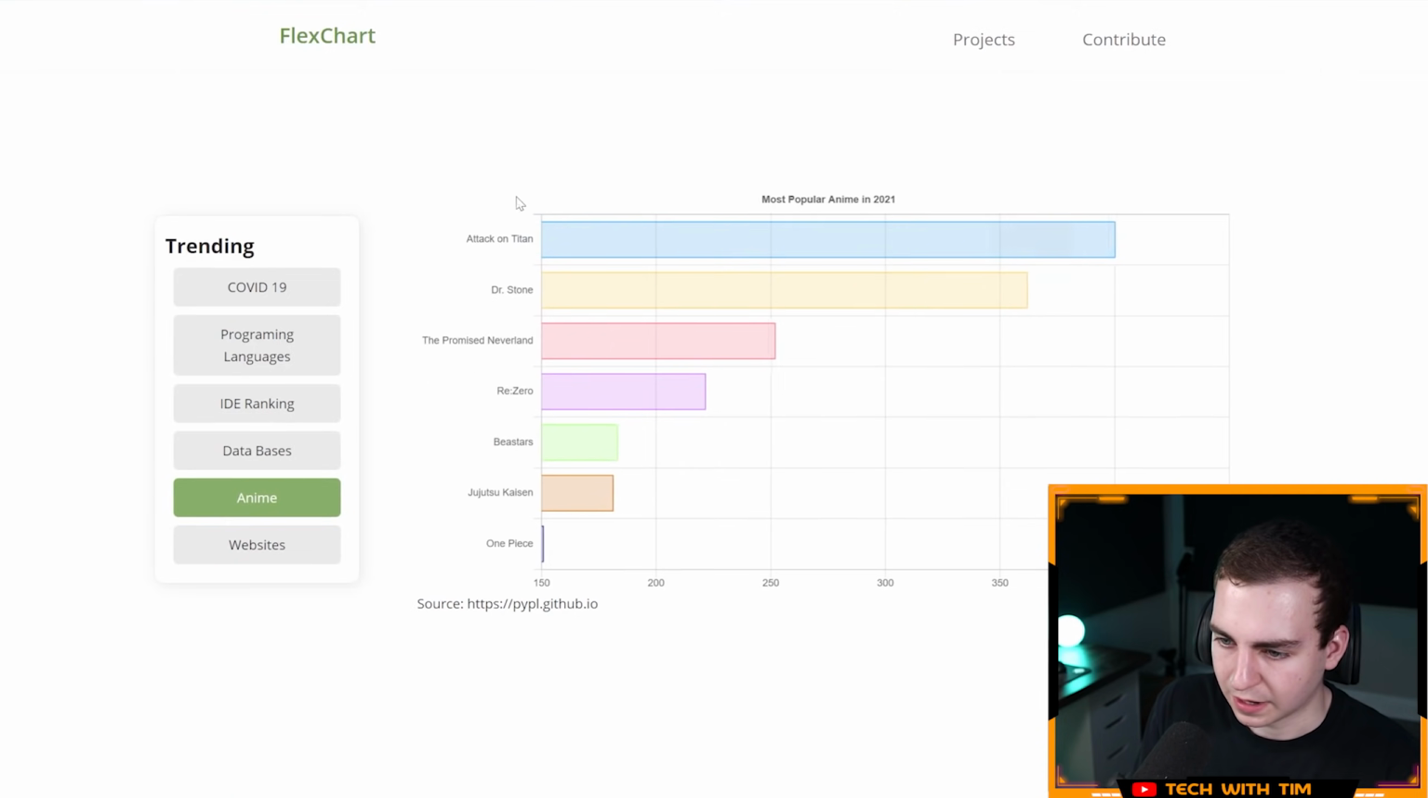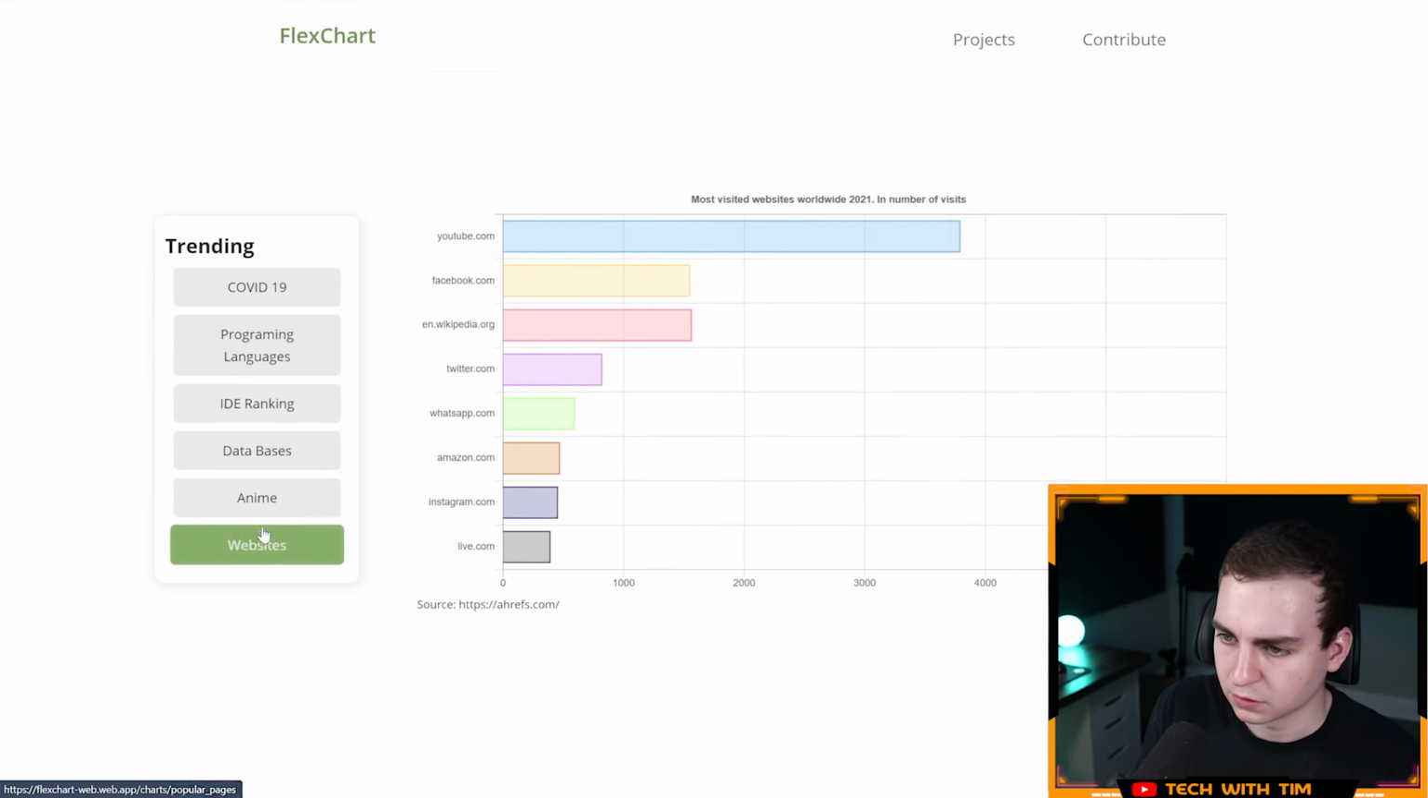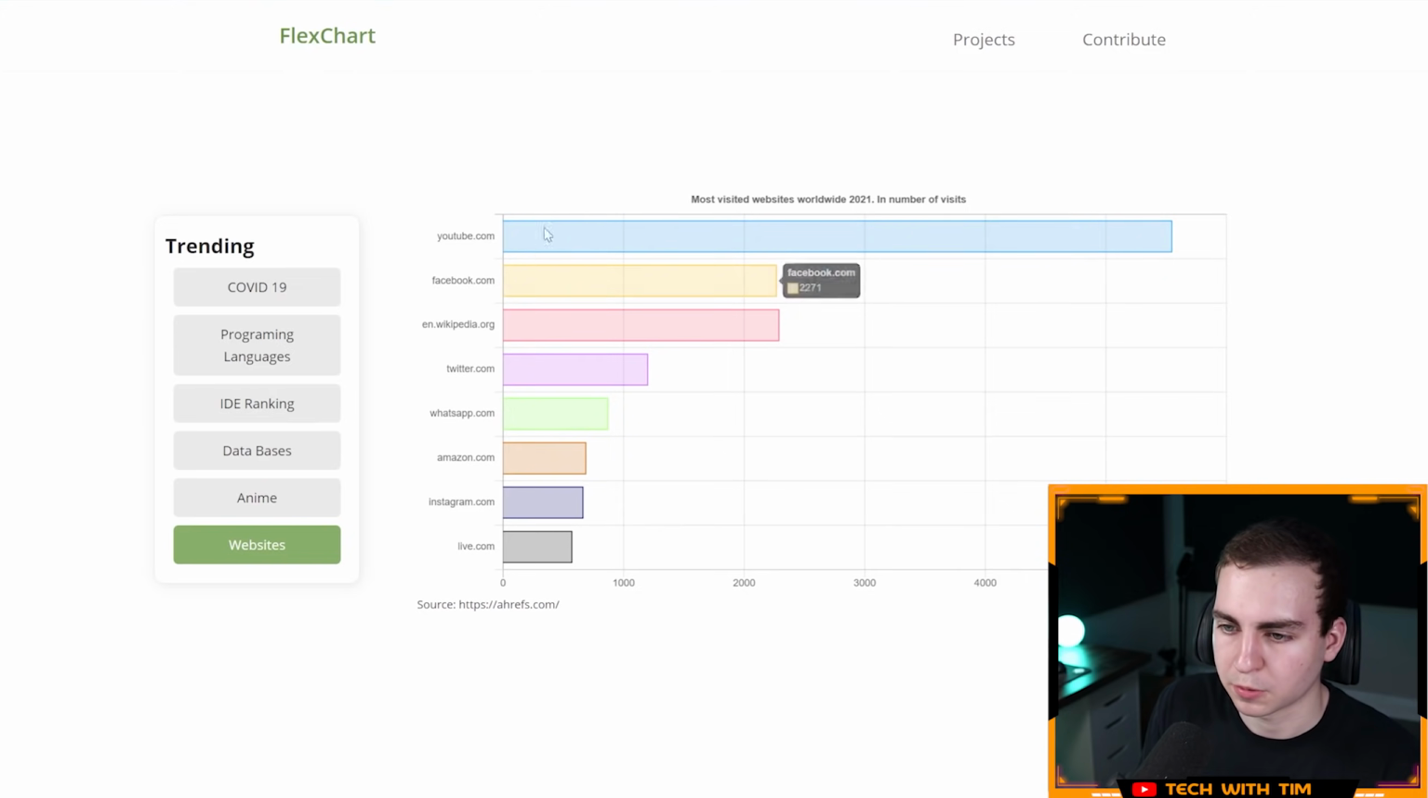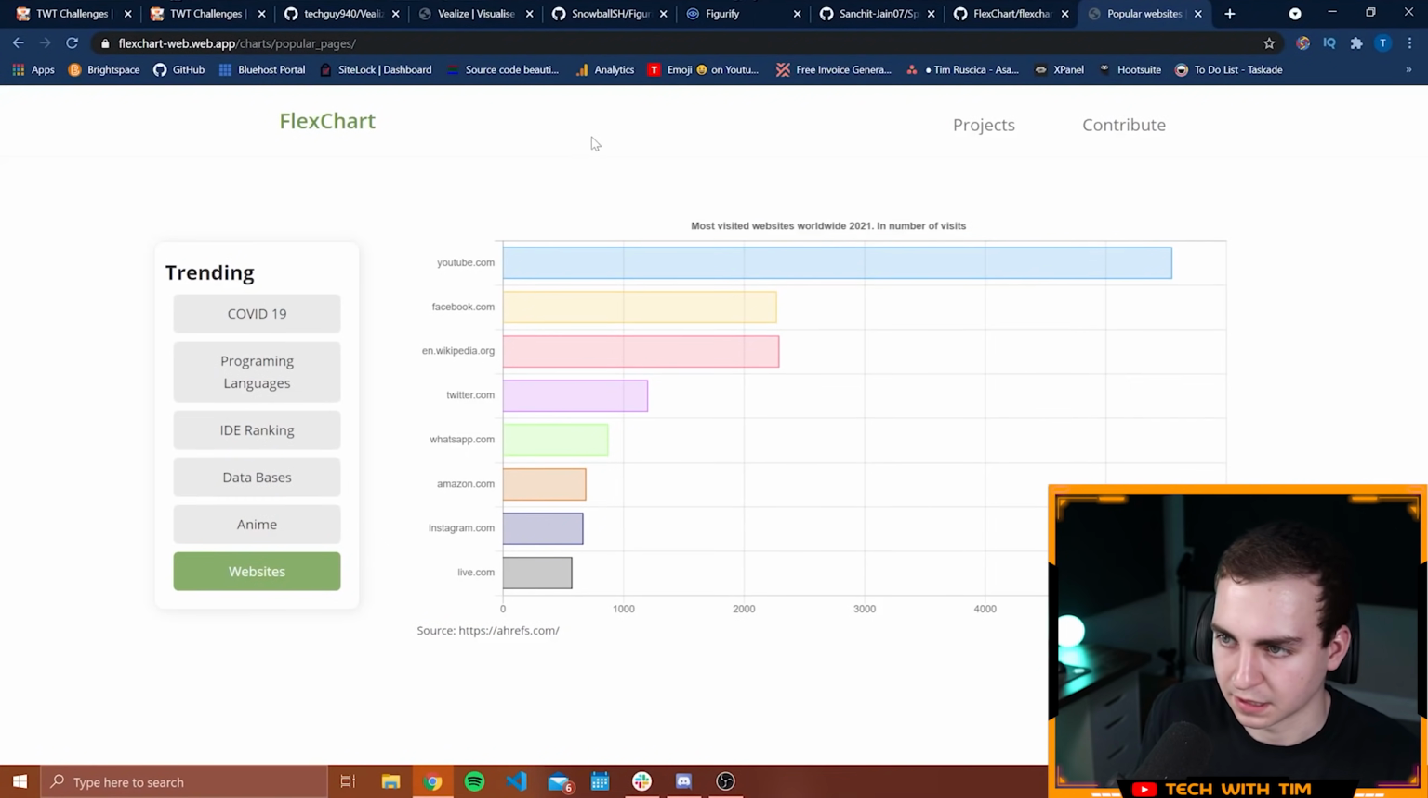Nice. Anime, I don't know what any of these are. Websites, YouTube. Yep, sounds about right. Awesome. And Facebook's still second place, eh? Or it looks like Wikipedia is higher than Facebook, but it's not higher on the graph, so I wonder why that's the case. But regardless, I'm kind of surprised that Facebook is still the second largest website used, but I guess that makes sense.